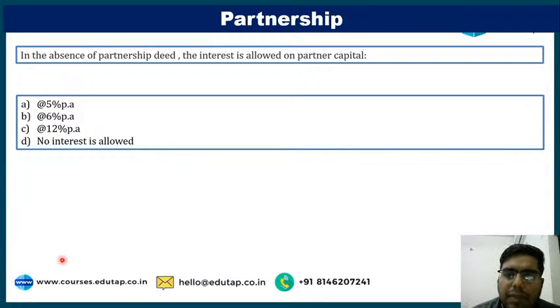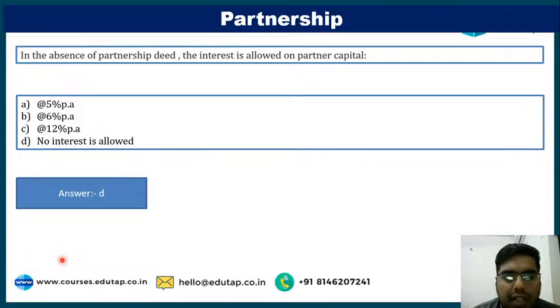B. Everyone is going with B. Manjunath is going with C. Manjunath, I hope you have not seen the lecture. In the lecture I have told you, this is 6% per annum. Sorry, it is no interest is allowed. 6% is for the interest on loan. Those who are answering B, you are absolutely wrong.